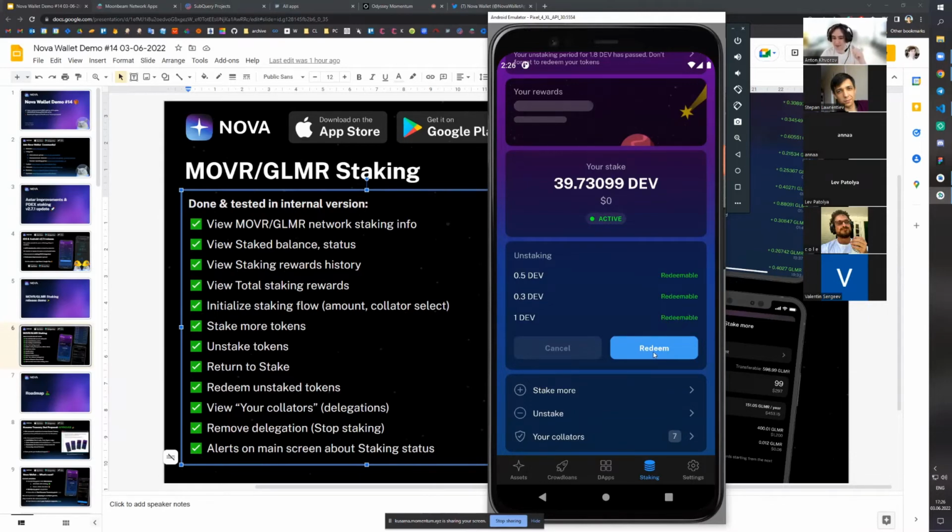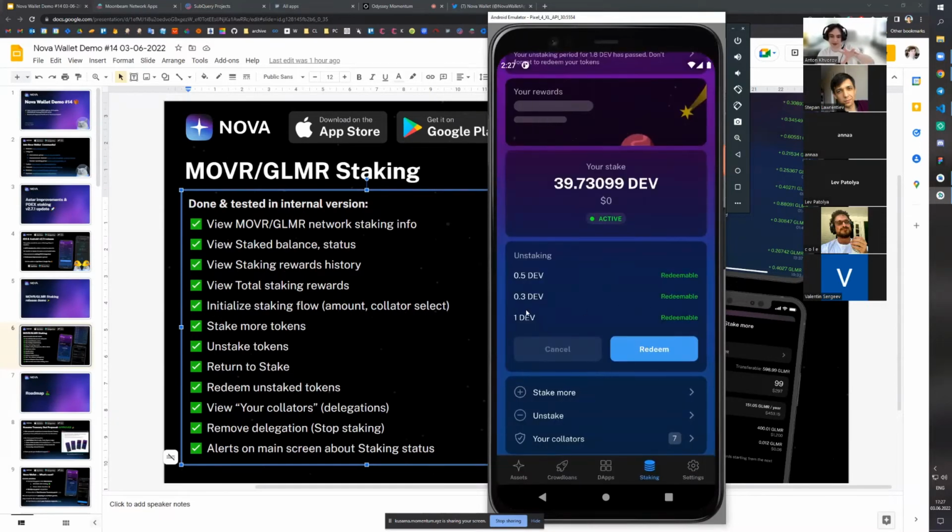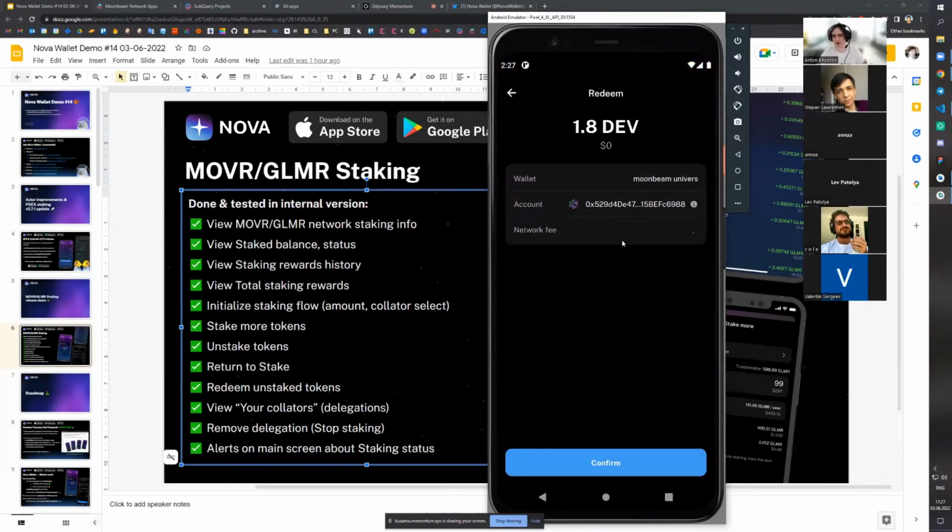So as soon as we tap on redeem, the logic on Moonriver network works in the way that we can redeem only the whole amounts. So in this case, we have 3 unstaking requests, which are 0.5, 0.3, and 1. And in sum, it's just 1.8. So in this case, we will just hit confirm.